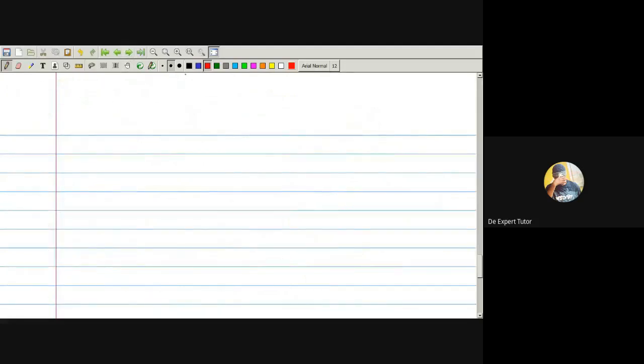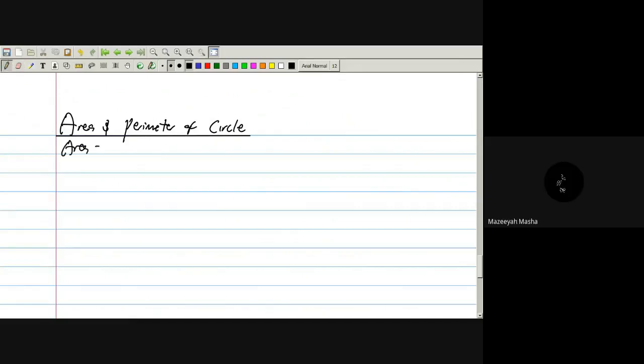Next, our next revision: area and perimeter of a circle. Firstly, pay attention to this important detail. I have two formulas to get my circle area.